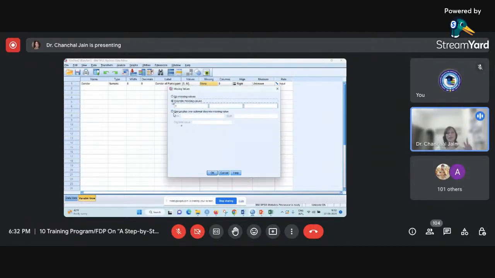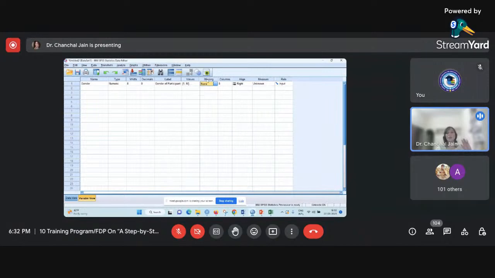I think I am not using anything here. I'm going with no missing value and I'm pressing OK. So this is the meaning of missing. This is the user defined missing. Next one is the columns.